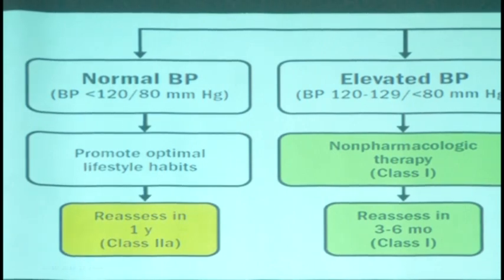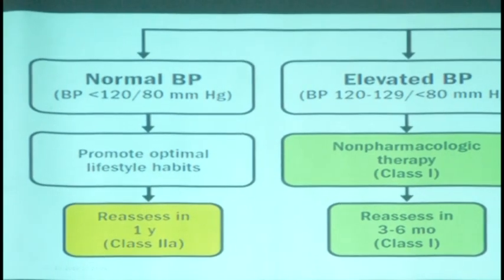I will stress upon only one part. If a patient has a normal blood pressure, the guideline is you try to promote optimal lifestyle habits. You suggest lifestyle habits, don't go into medical treatment. It's all non-pharmacological treatment that is suggested at that level.